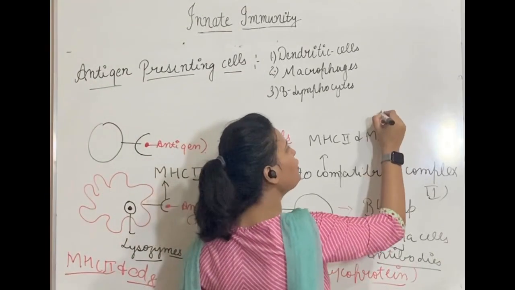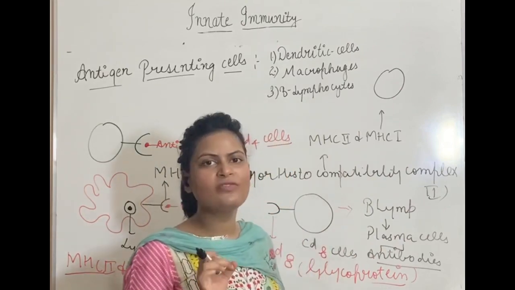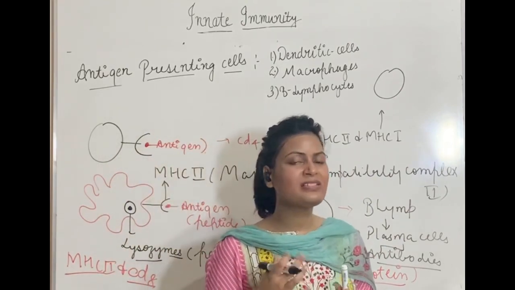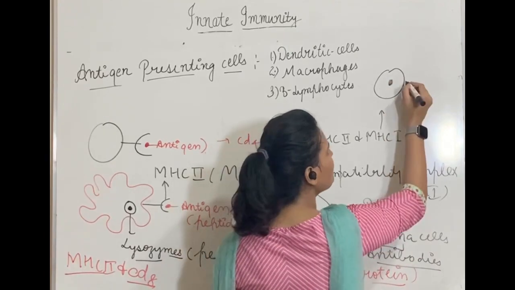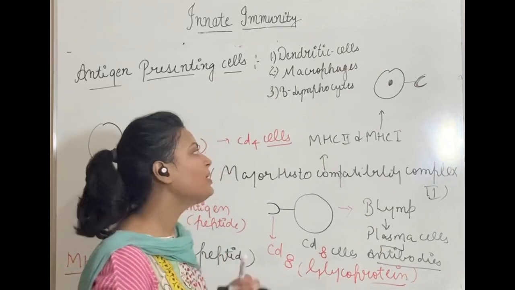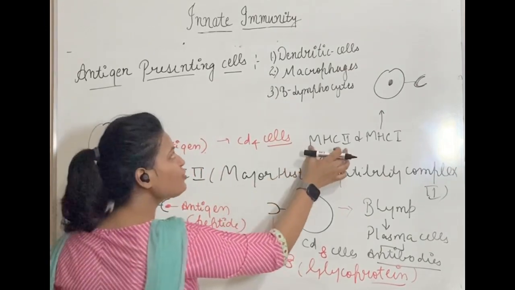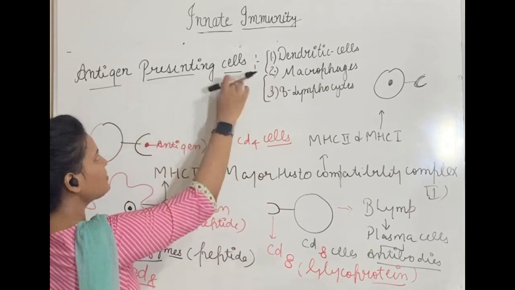MHC1 is present in all type of cells of our body. Any cell of our body which is nucleated, which is basically having nucleus inside it, is having MHC1 on its surface. Okay, but MHC2, it is only present on surface of these three types of cells which are antigen presenting cells.